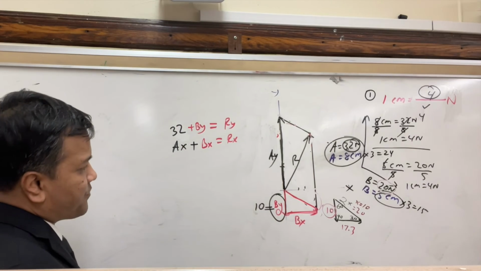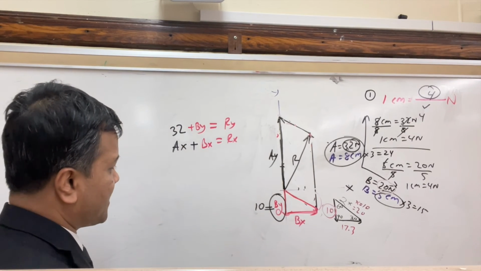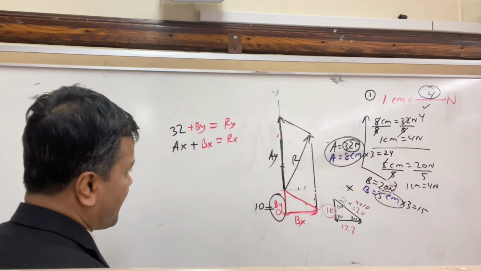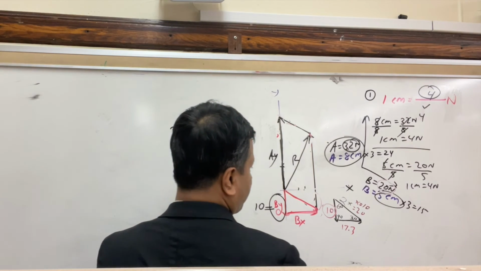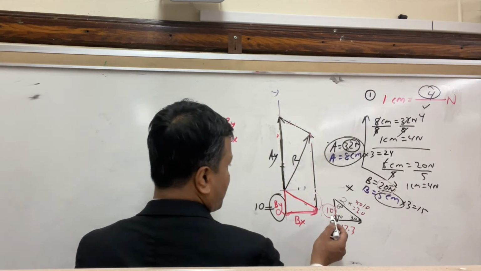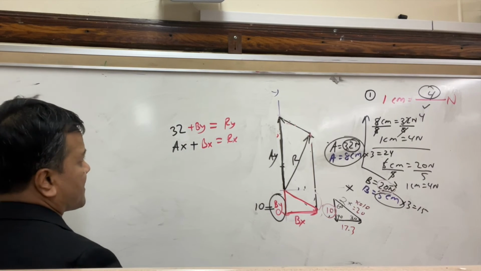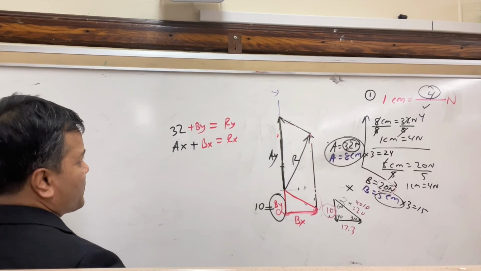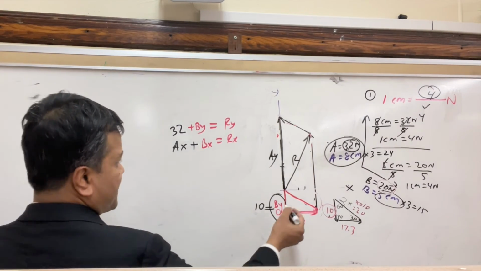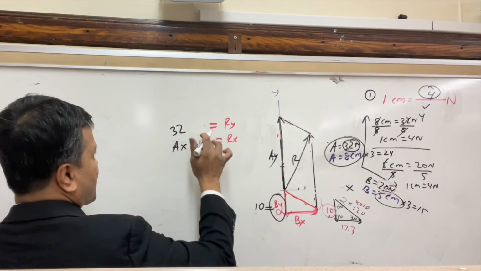All right, how is it 10, you're probably thinking. It's 10 because we already explained it. So by is negative 10 because the arrow is down, negative 10.